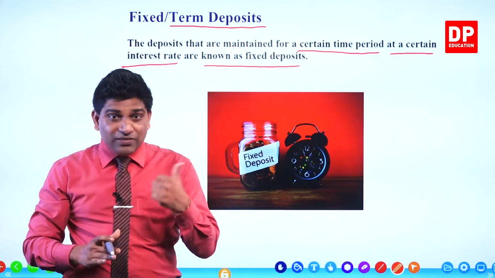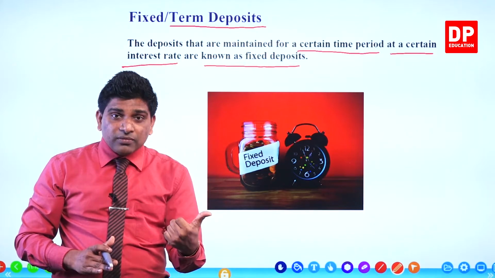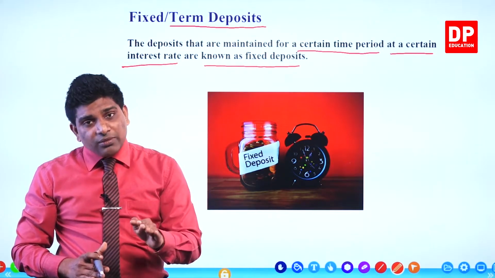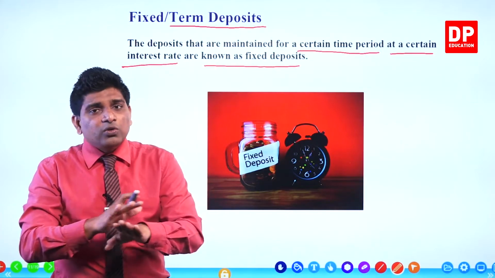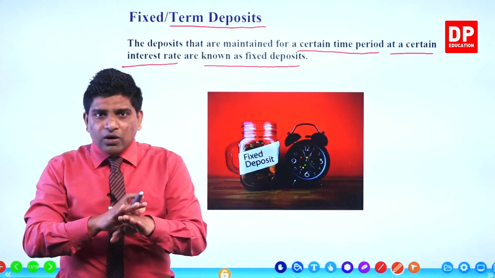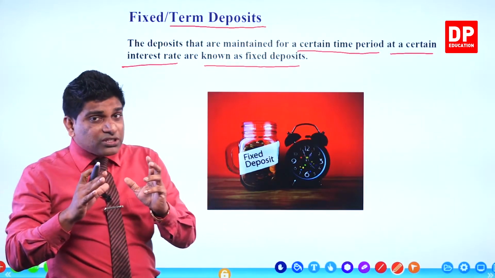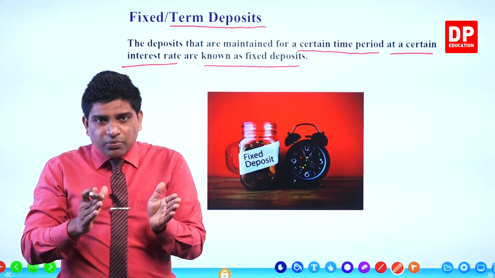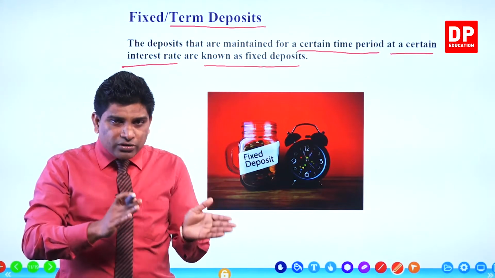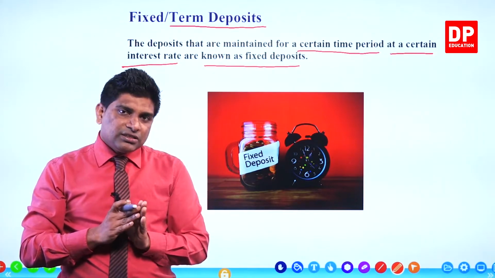But you remember the savings account? Savings account, you can deposit money anytime, any amount, right? And you can withdraw money anytime, any amount. They will issue an ATM card also for you. But here no those facilities. Why? You have to deposit a large amount of money at once. You have to keep this money without doing any withdrawals until the maturity date, right?